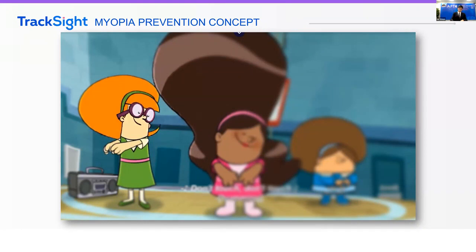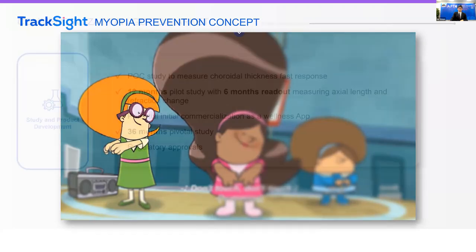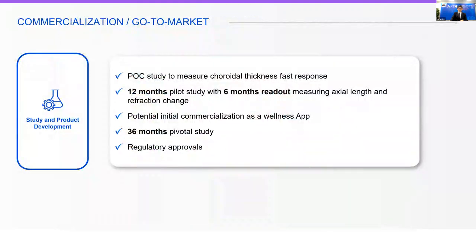Because of that, we think, but we need to prove it, and I will tell you in a minute where we are in the development of this product, that theoretically, because we can keep a smaller area clear, the therapeutic effect should be better than the one delivered by glasses.